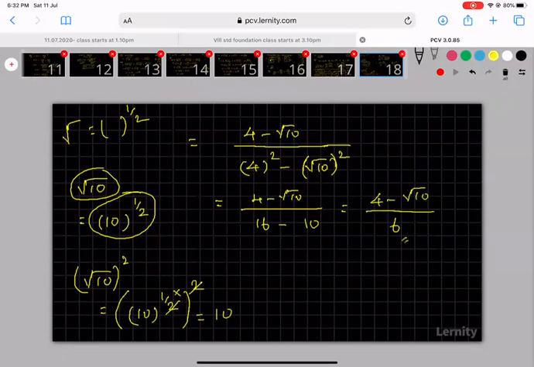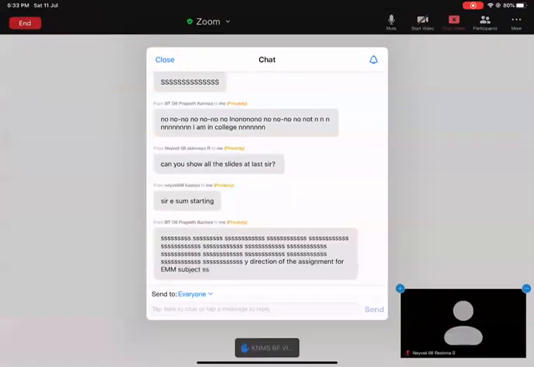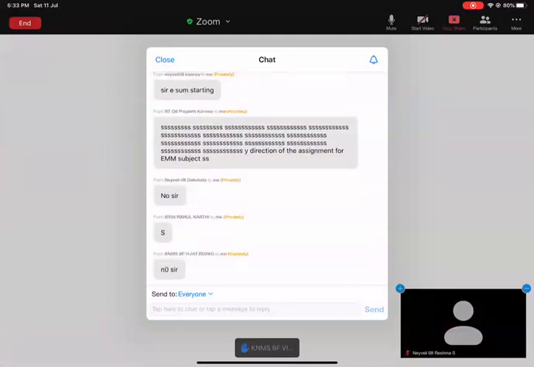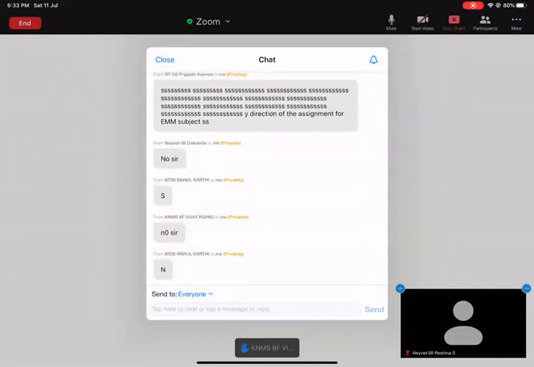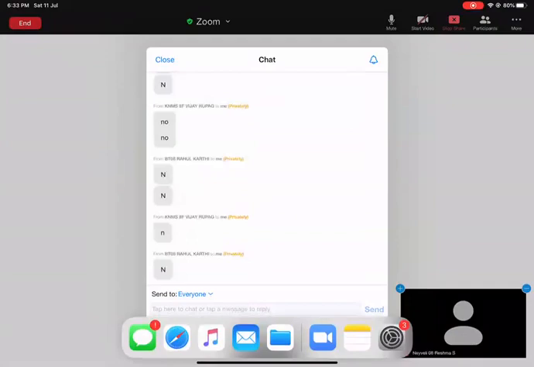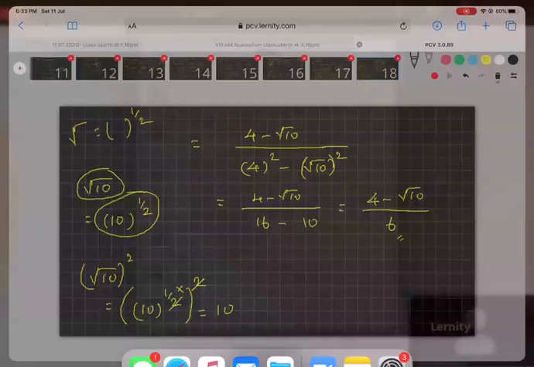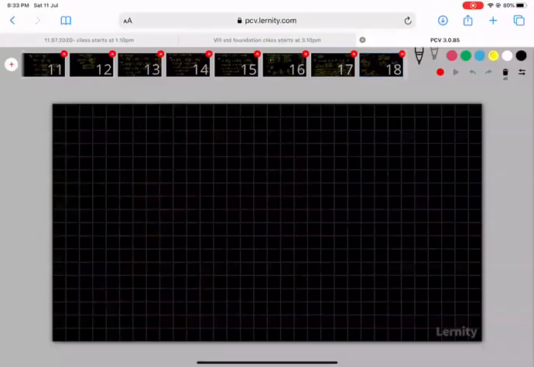Here the denominator should not contain a root. In this step, any doubt, please ask me. Okay. Okay, sir. So I will move to the next slide.